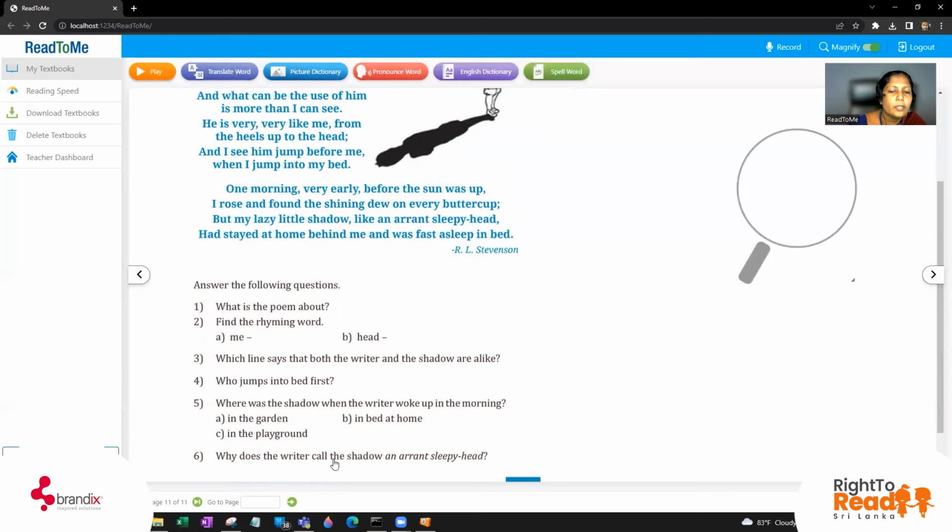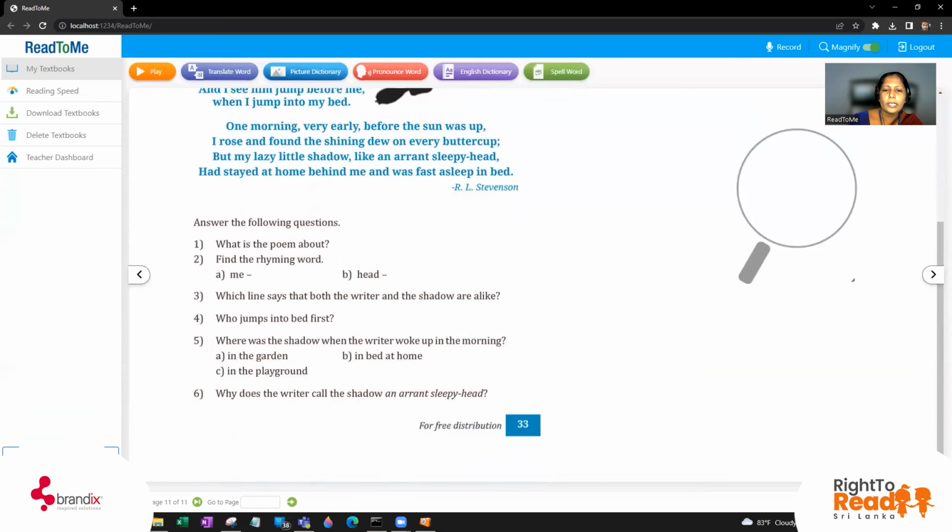Why does the writer call the shadow an errant sleepy head? Okay, why is he calling? So see, an errant sleepy head means, although this boy is getting up very late other days, but today he has already got up early in the morning. Now he's telling an errant sleepy head. Actually, I'm asking a simple question. What can you say about the boys? Boys are getting up early in the morning when you compare it with girls.